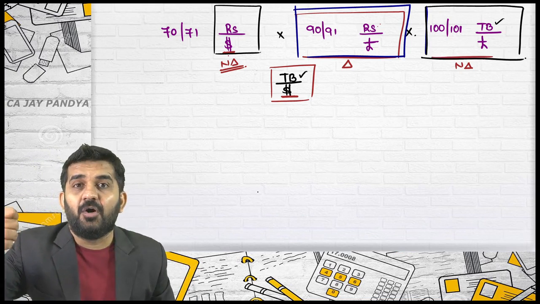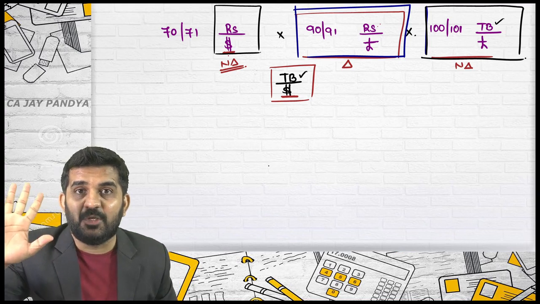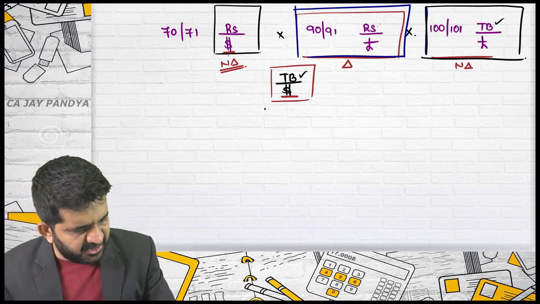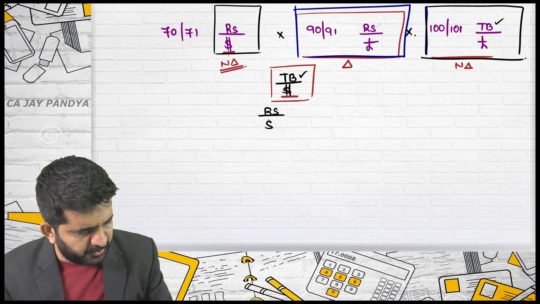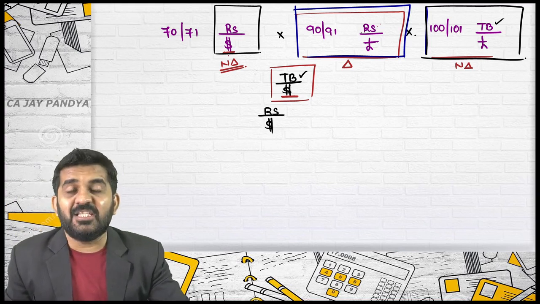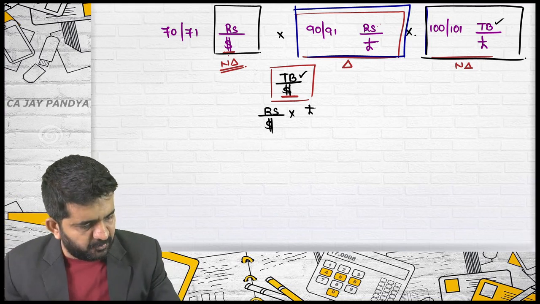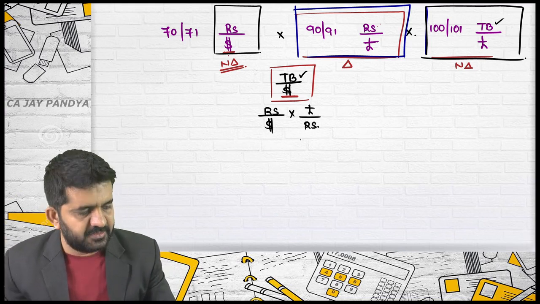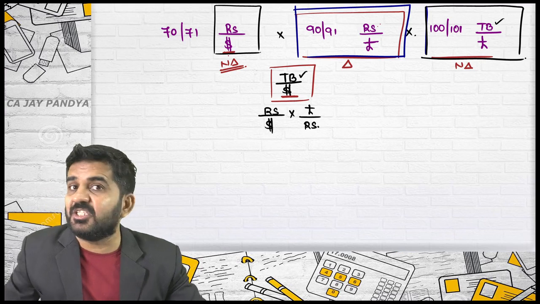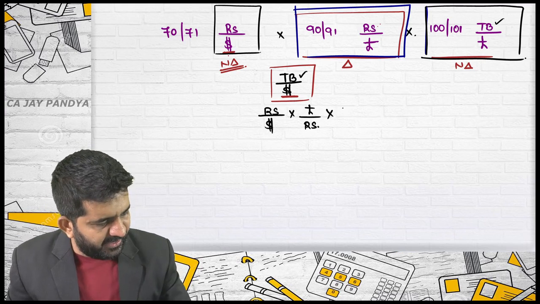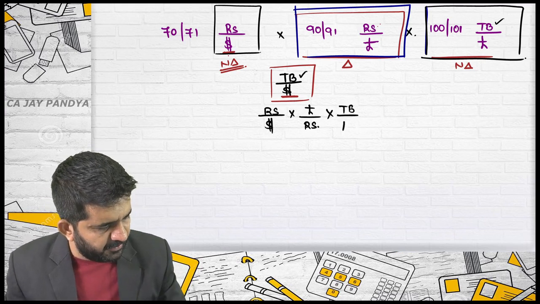Let me find out whether my answers will be correct or not. Am I changing this rate? No, it will remain rupees per dollar. Am I changing this rate? Yes. It will become reciprocal. It will become pound per rupees. Am I changing this rate? No. Then it will remain Thai baht per pound.